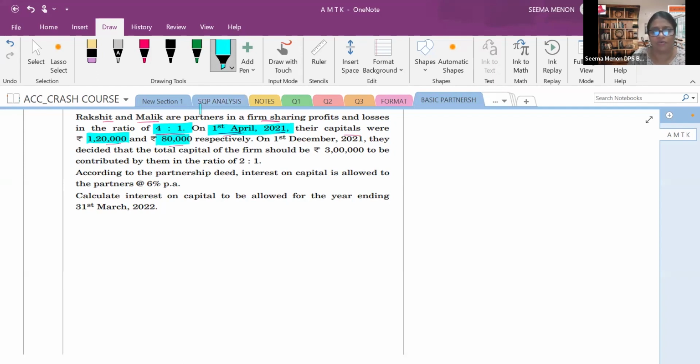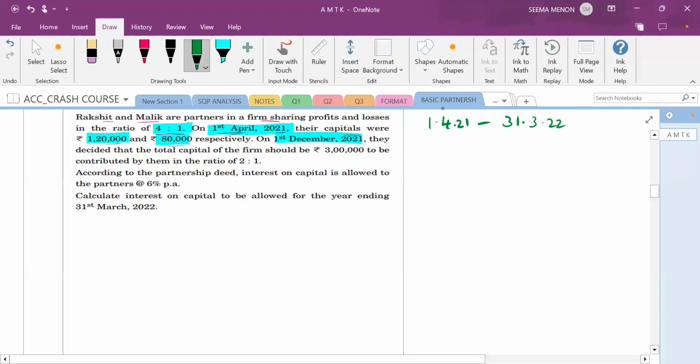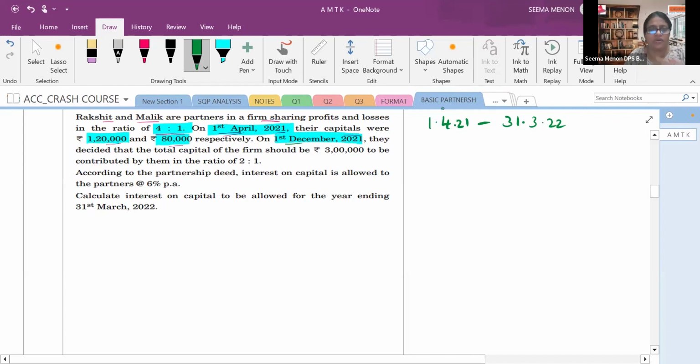On 1st December 2021. So you know, from 1st April, their financial year runs from 1st April 2021 until when? 31st March 2022. This should be in your mind. What happened on 1st December 2021? They decided that the total capital of the firm should be 3 lakh rupees, and that should be contributed by the partners in 2:1 ratio. 2:1 ratio means that is the new capital they have to maintain, okay?